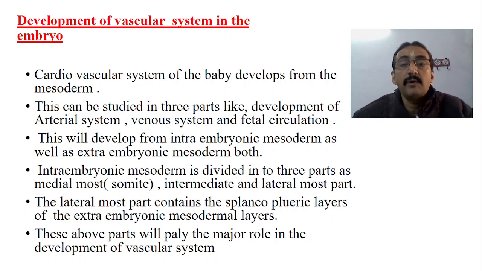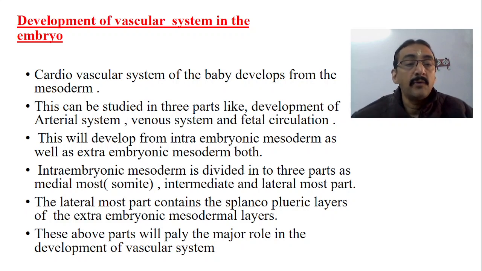Intraembryonic mesoderm is divided into three parts, as medial most, which is also called as somite, intermediate, and the lateral most part. The lateral most part contains the splanchnopleuric layers of the extraembryonic mesodermal layers. In the fetal development we have seen.